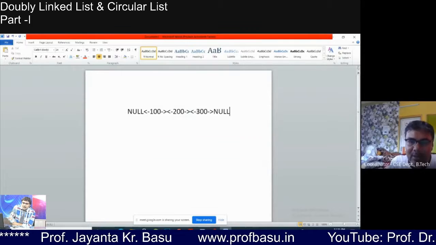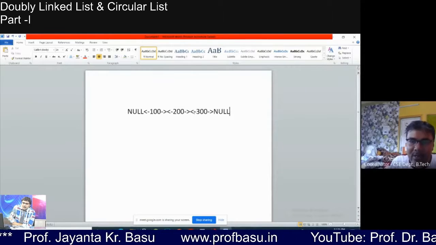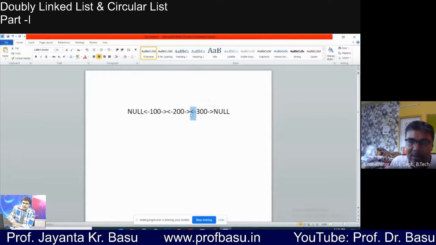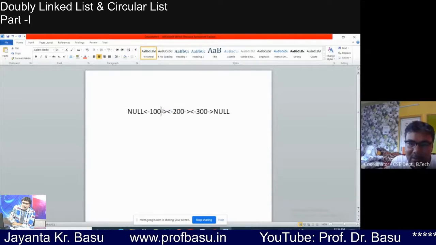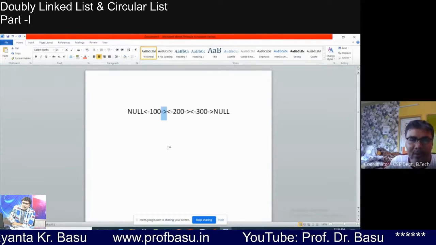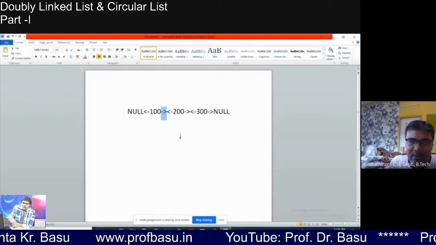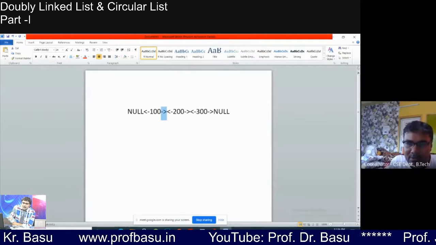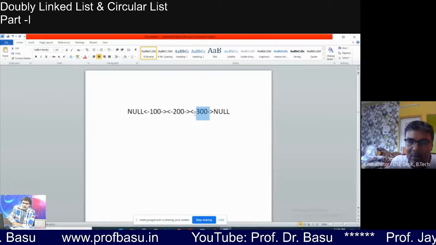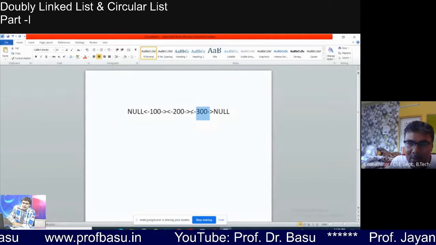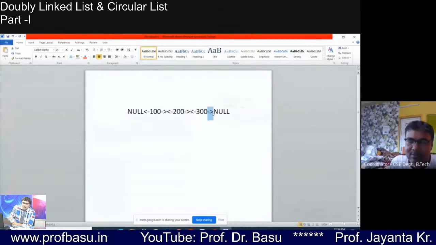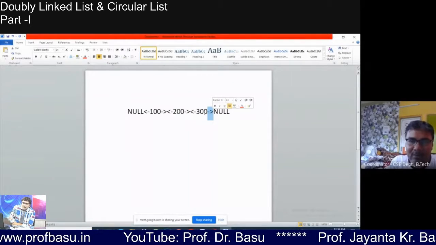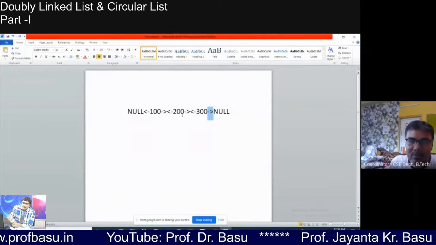So here the base address of this. I have to put something here and here. Understood? For this node there are two fields, one is prev and another is next. This will be null because there is no node after this one.